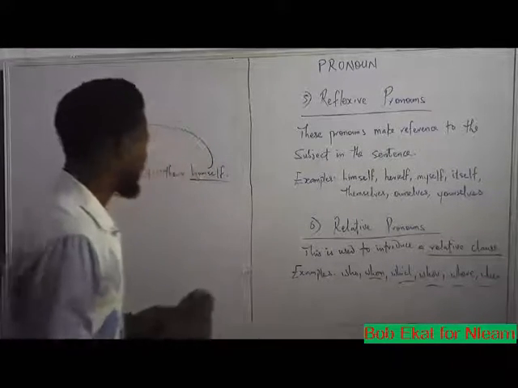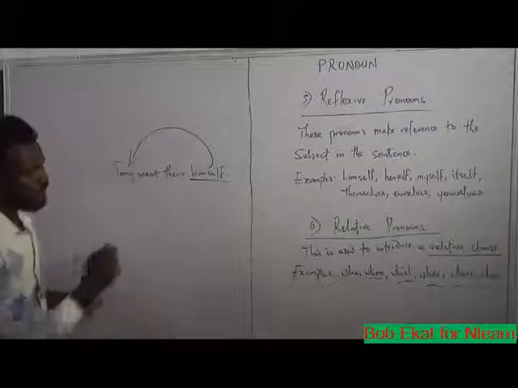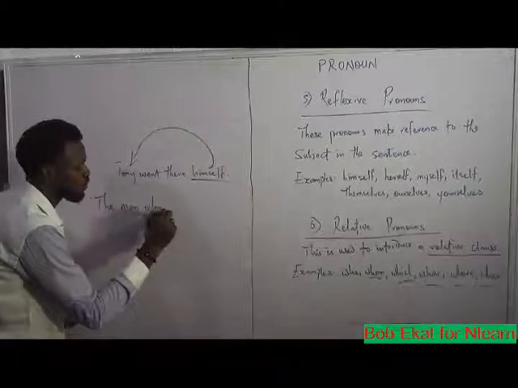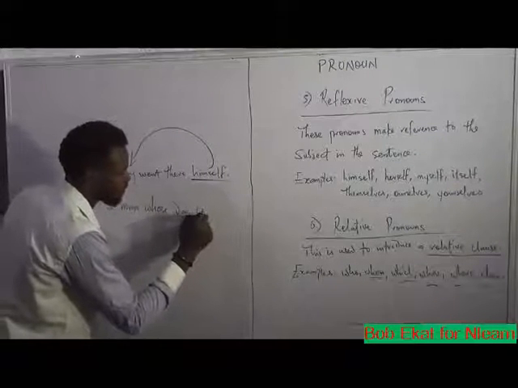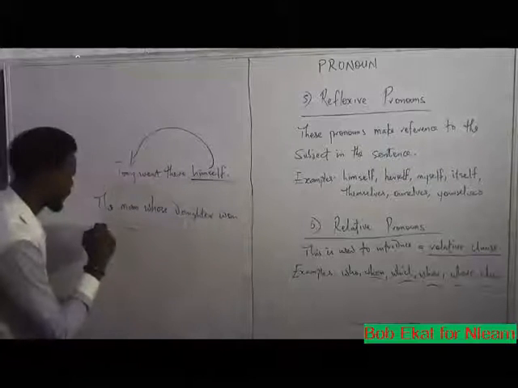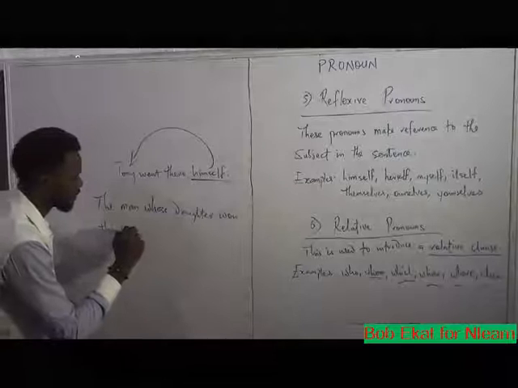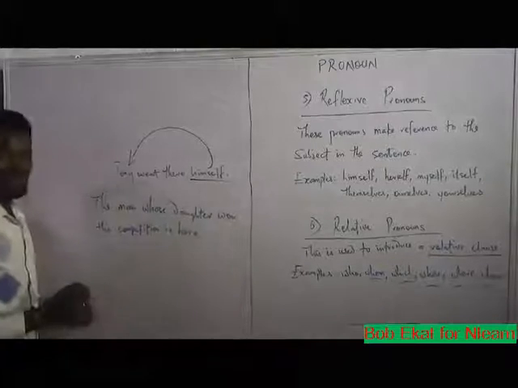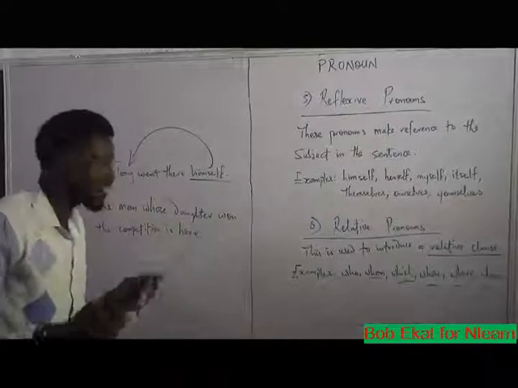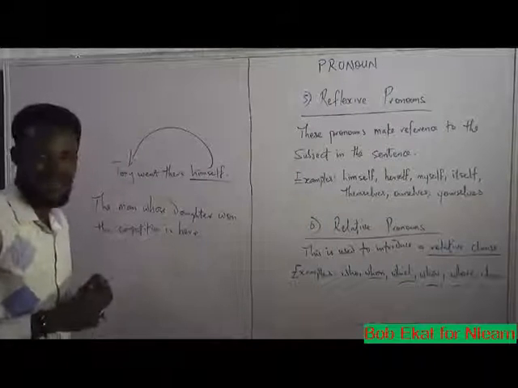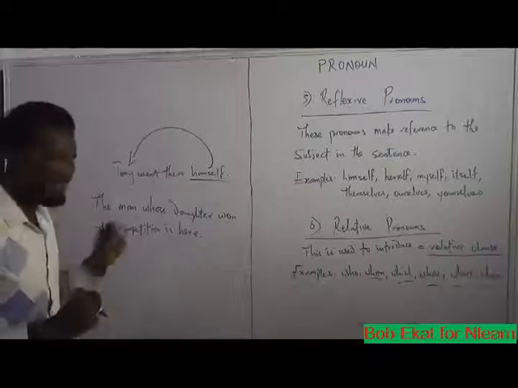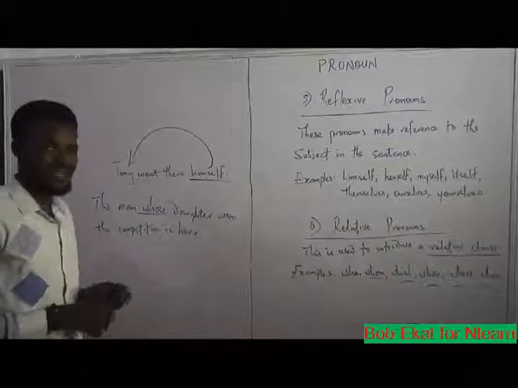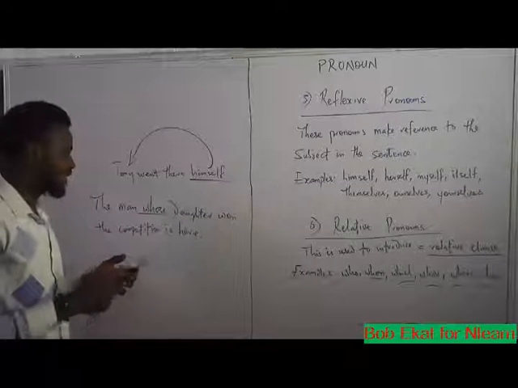An example is: the man whose daughter won the competition is here. The man whose daughter won the competition is here. Where is the relative pronoun here? Whose. You can see that in this case, whose is not acting as a question.